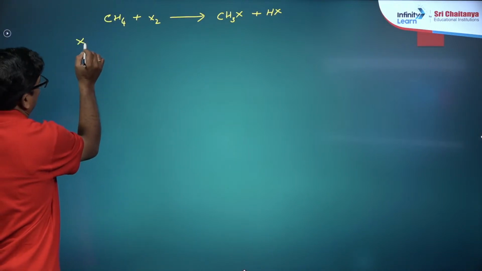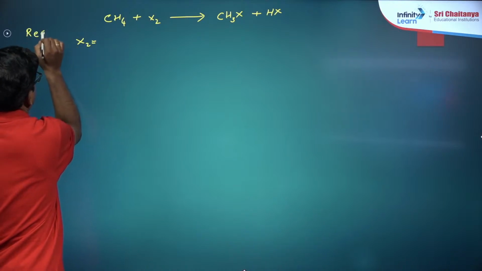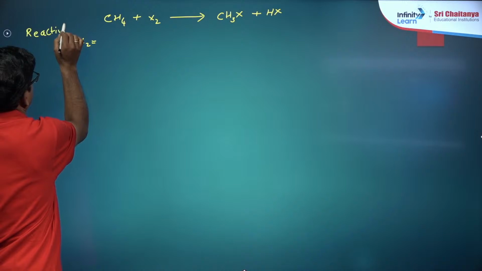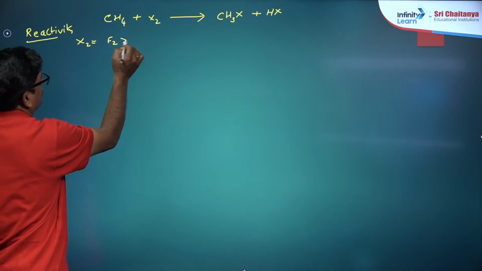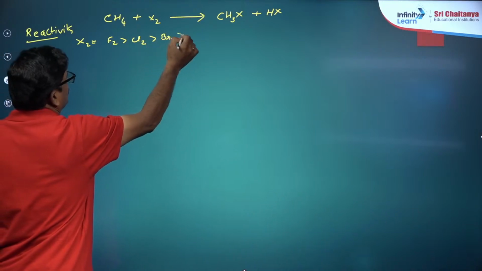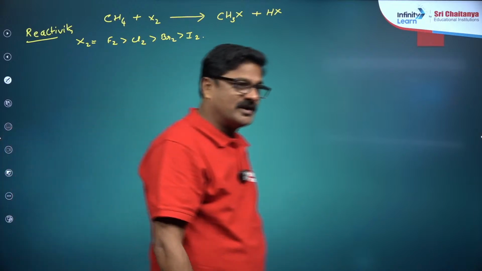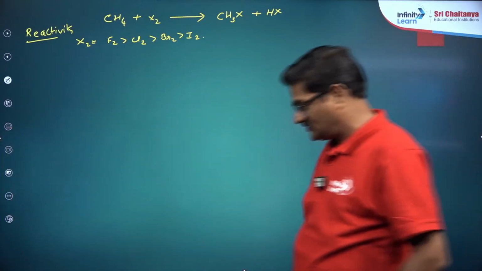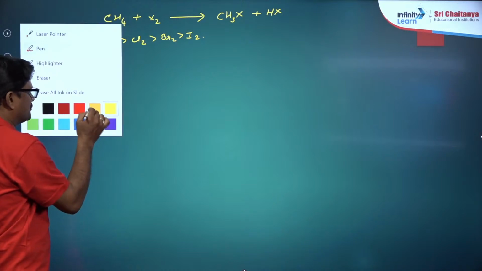So X2 reactivity: fluorine is more reactive than chlorine, which is more reactive than bromine, which is more reactive than iodine. So why is fluorine more reactive? Let us take an example of that. It is clearly mentioned in the NCERT, my dear children.